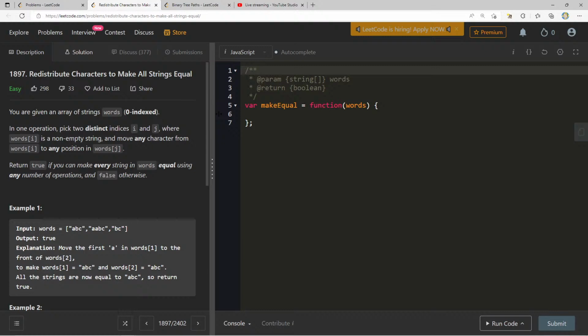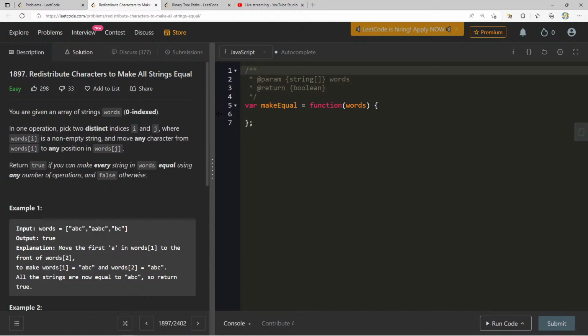Okay. Redistribute characters to make all strings equal. You're given an array of strings, words, 0 indexed. In one operation, pick two distinct indices, i and j, where words[i] is a non-empty string, and move any character from words[i] to any position in words[j]. Return true if you can make every string in words equal using any number of operations, and false otherwise.